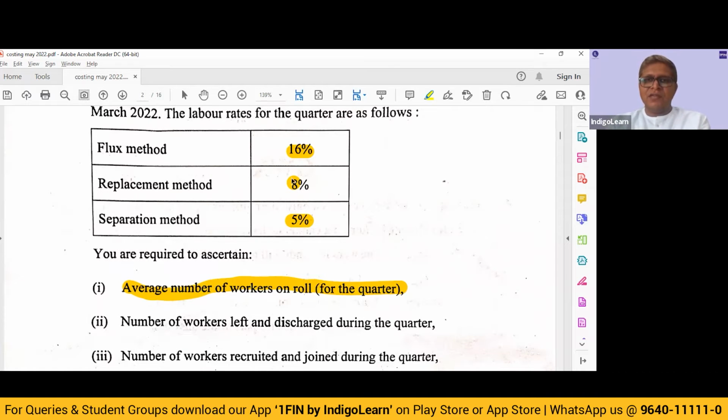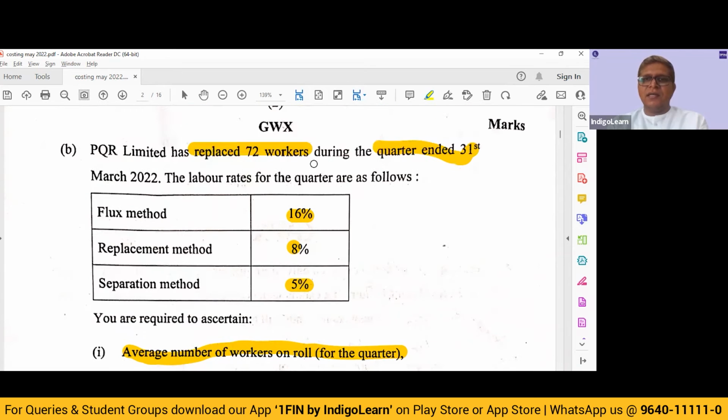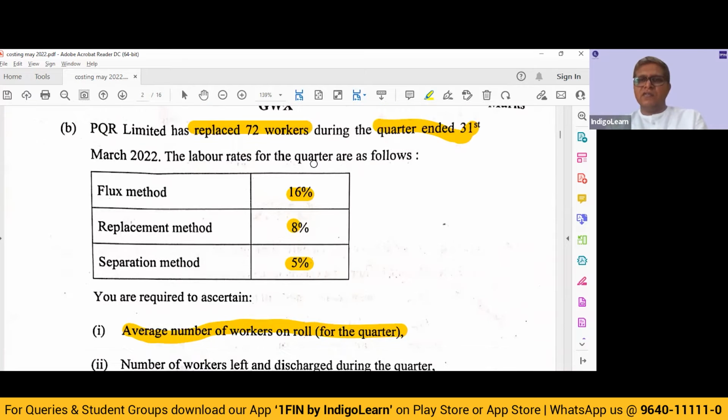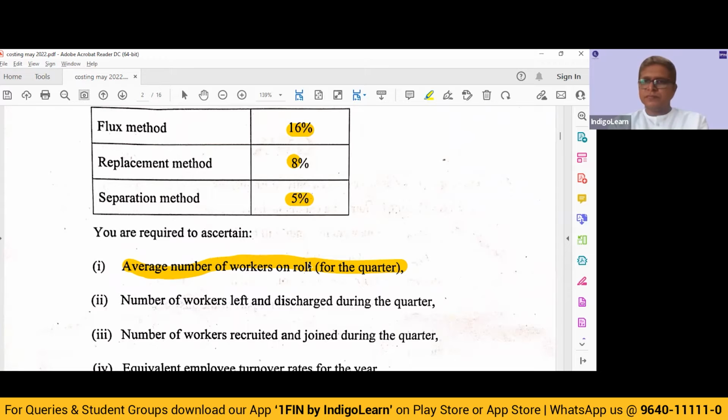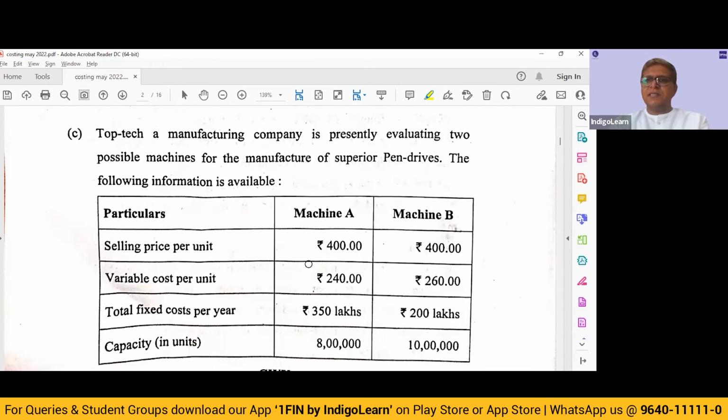Now these are for the quarter. They are asking us to find out for the year. So these are the number of employees who are retiring during the quarter or separating during the quarter. Find out what are the equivalent number of workers for the year and then recompute the formula. All right. C.